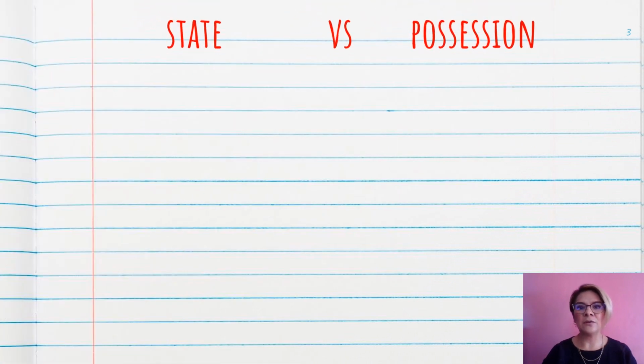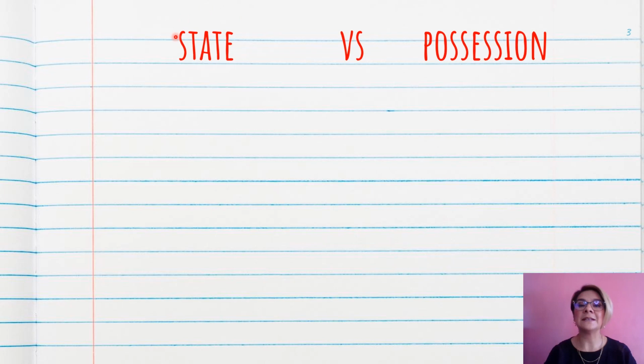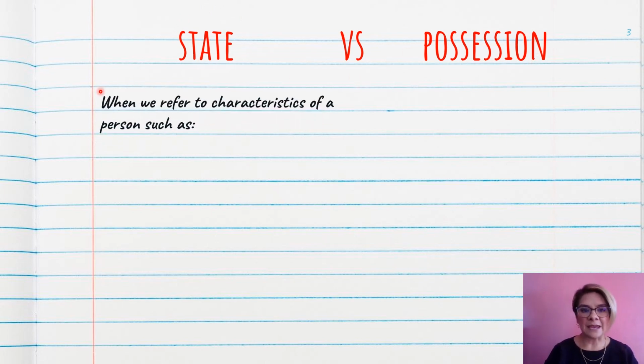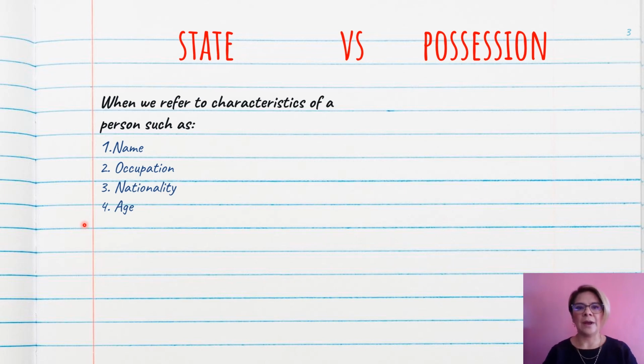First of all, we are going to see the difference between state and possession. State refers to characteristics of a person such as name, occupation, nationality, and age. So I am going to show you some examples so you can understand how this works.